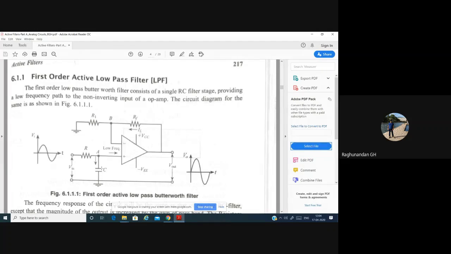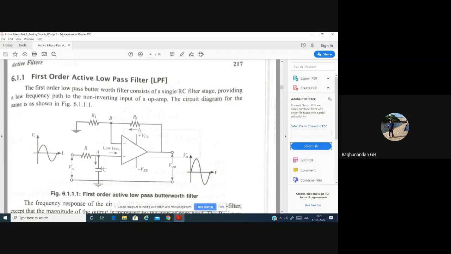You have seen that the frequency response is flat in the low frequency range. After that, the gain keeps on reducing steeply. That flatness is obtained because of the Butterworth filter.